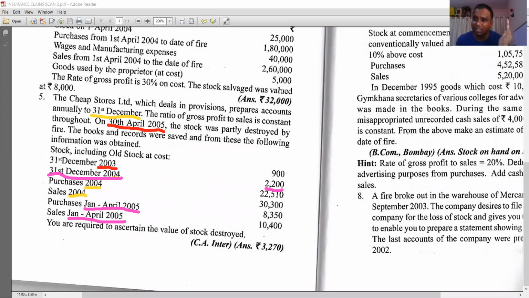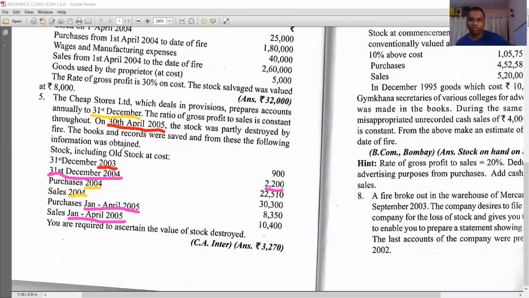That means for the year 2005, this 2200 becomes your opening stock. Is it clear? On 31st December 2004, we have 2200 worth of stock. This becomes closing stock for the year 2004 and opening stock for the year 2005.